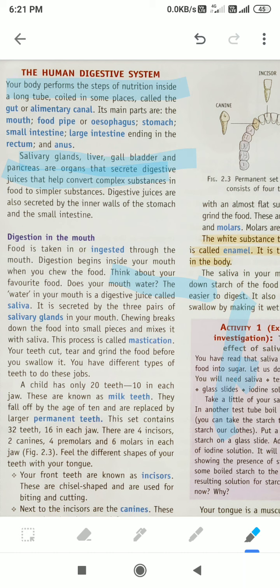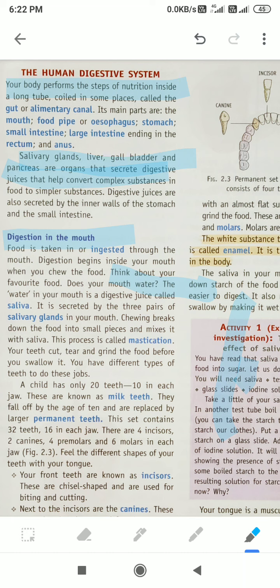Okay, so let's start the digestion in the mouth. Our first digestion is started in the mouth, especially the carbohydrates. So we take in food in our mouth, that is called ingestion. We ingest the food, means we take in the food inside our mouth. From the mouth it is started by the saliva. We have a gland that is called salivary gland. From there saliva comes out. That saliva starts the digestion of the food.